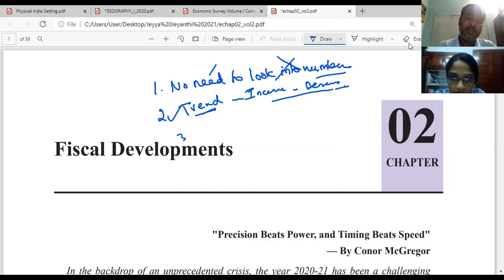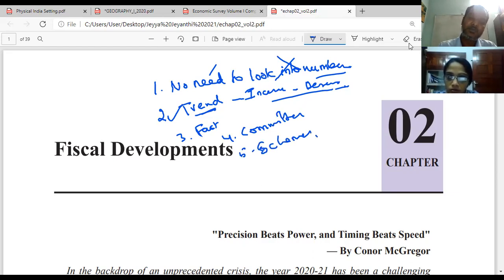Then there will be a lot of facts, and those facts we have to collect. Then a lot of committees, then schemes, then certain policies will be there. So these are the six principles under which you have to read the economic survey. Is that clear?